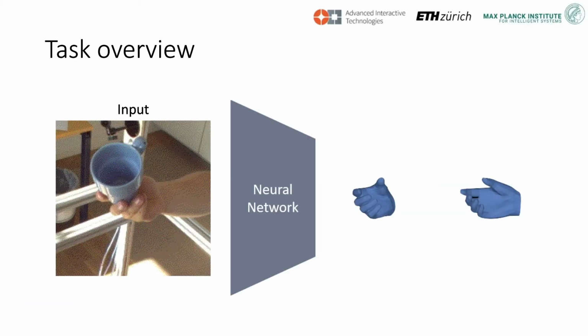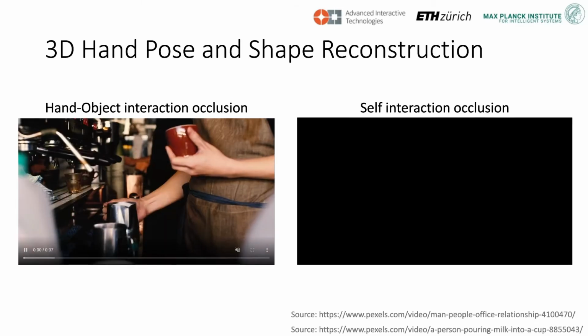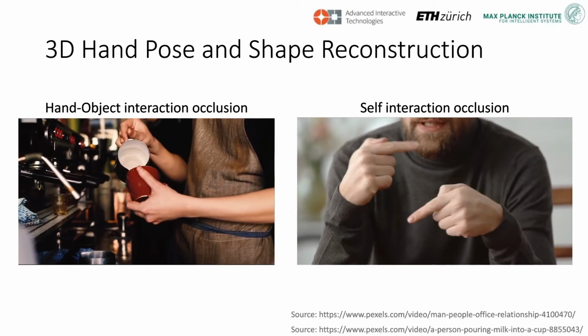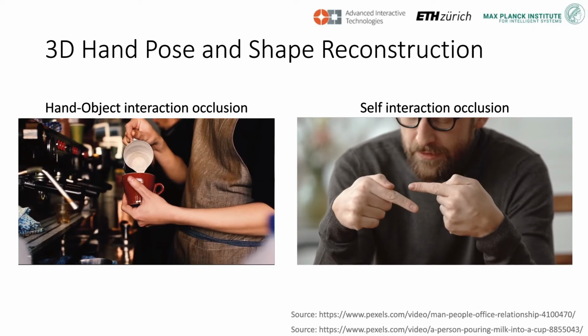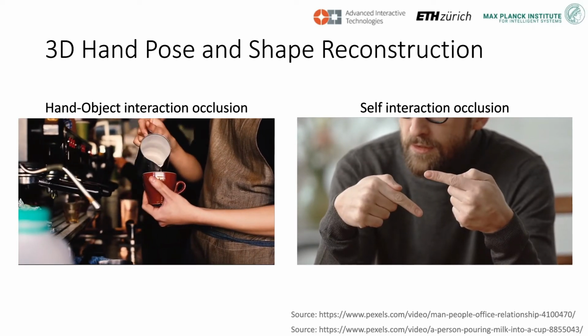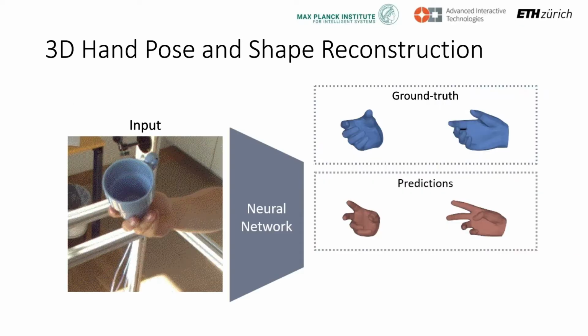Learning. The task that this project tackles is 3D hand reconstruction, hence training a neural network such that it reconstructs a 3D hand mesh from a single color image. However, this is a particularly challenging task because of the occlusion that arises during hand and object interaction or self-occlusion during normal conversation. In particular, most methods in the hand reconstruction literature struggle with heavy occlusion due to a lack of 3D label data. Improving the hand reconstruction of such methods in this scenario would require a collection of labels in unconstrained environments with different lighting conditions, occlusions, grasp, and objects.